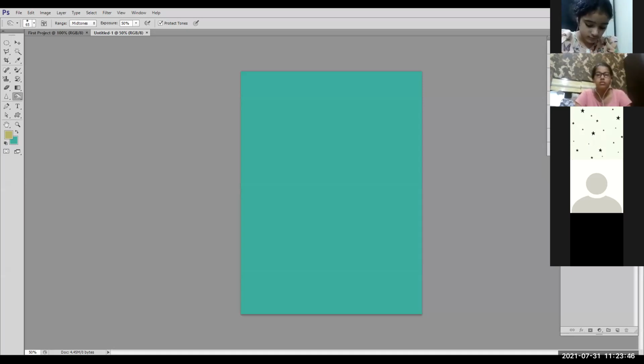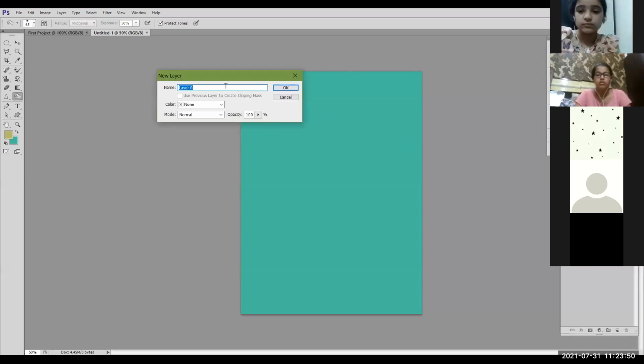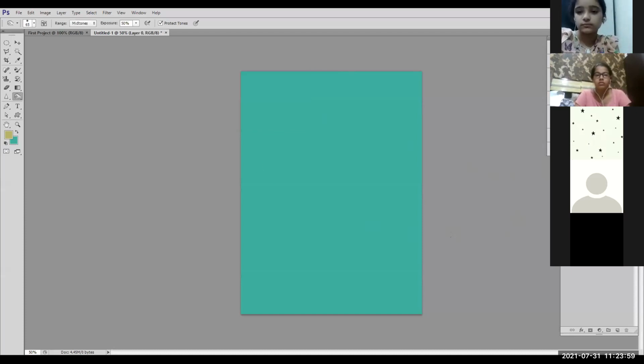I can unlock the layer by double clicking on it. It will show you a new layer dialog box. Give the name of the layer. By default, it gives Layer 0. Click on OK. Now Layer 0 is unlocked, and you can make changes in this layer. But usually, by default, the background layer is locked. We do not need to change it because we can have the other objects in other layers.